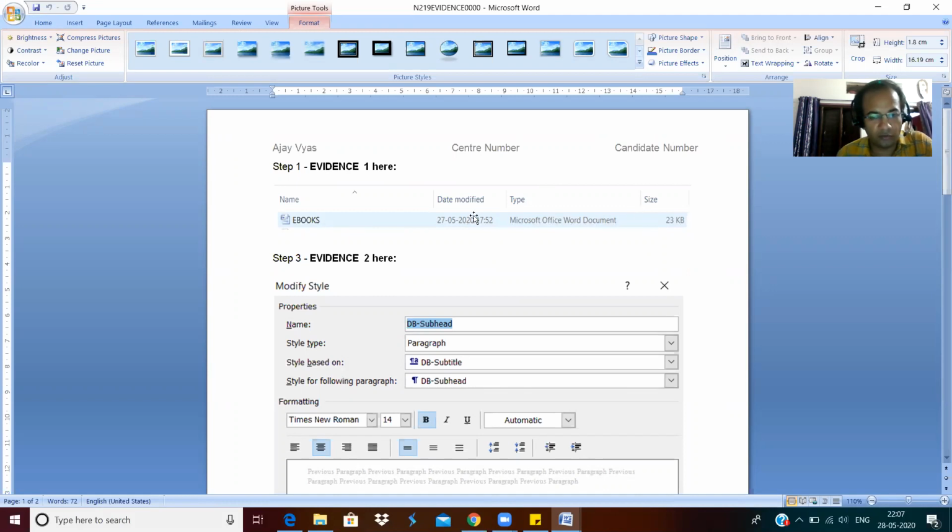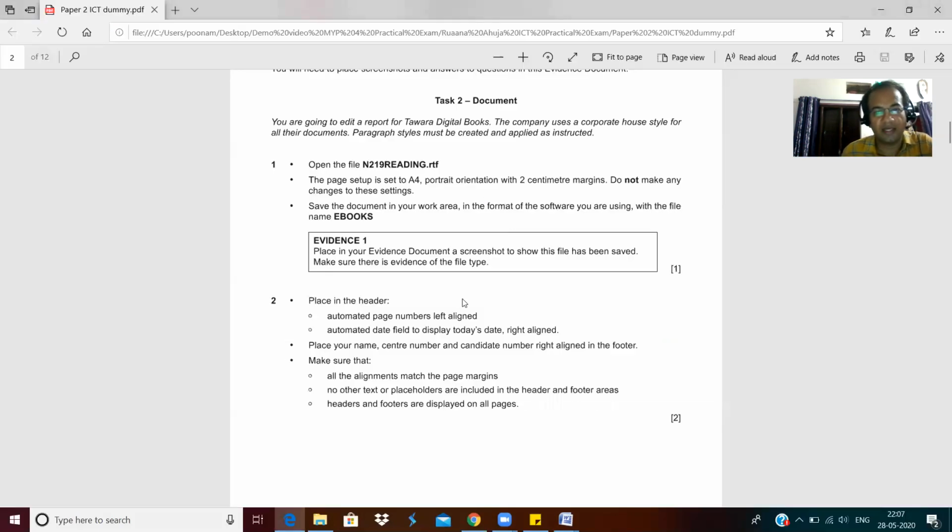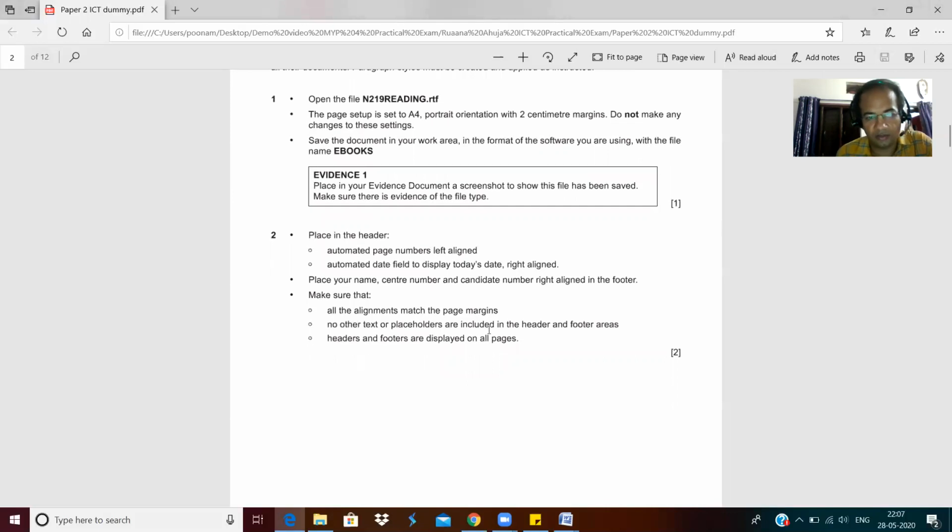All of you know how you will do it. You will use snipping tools, crop that portion, and copy paste it here. So this is how you put evidence. I hope it is clear to you. You have to do it like this, and you get 1 mark here.